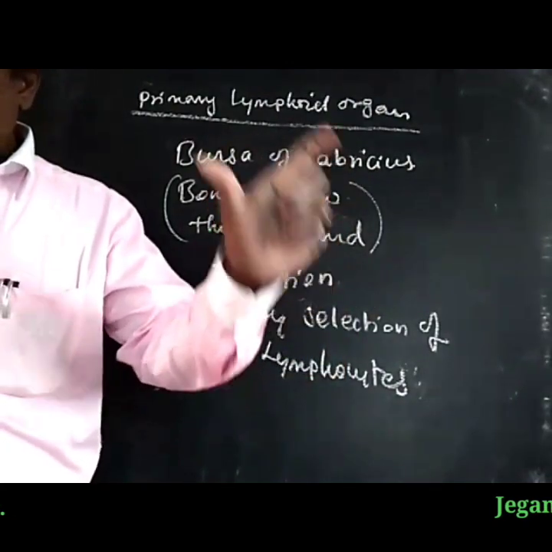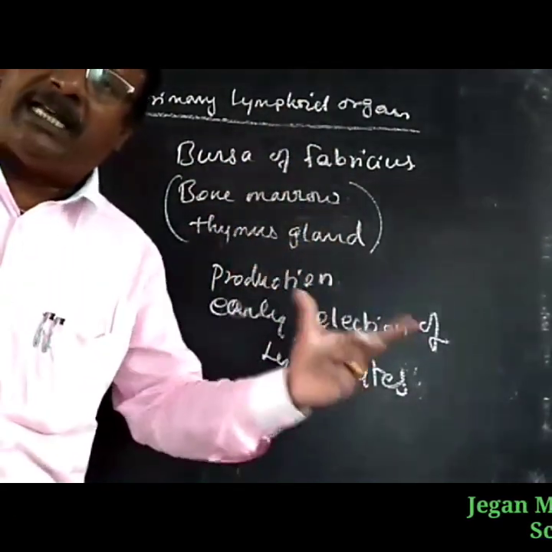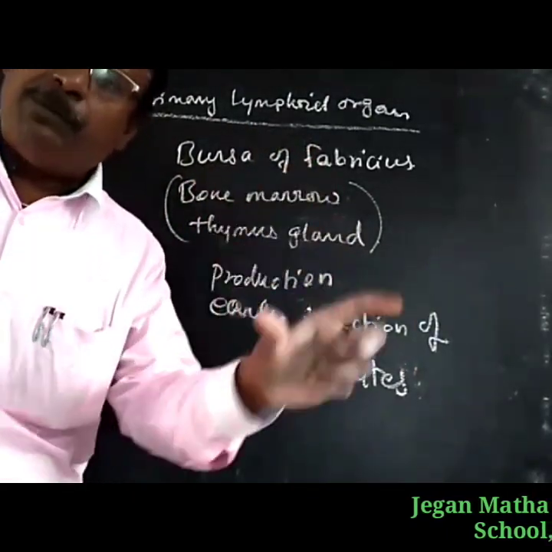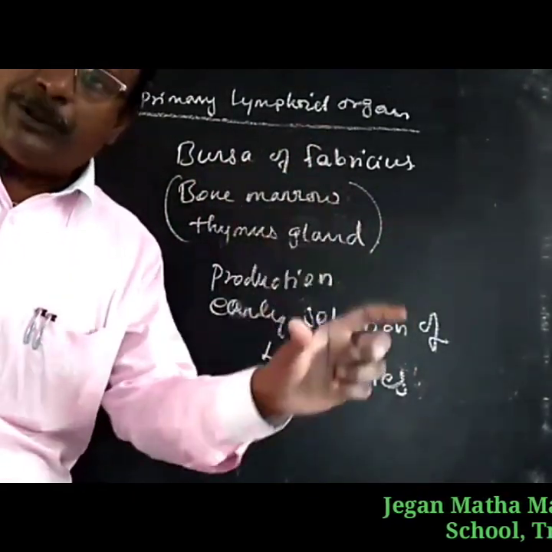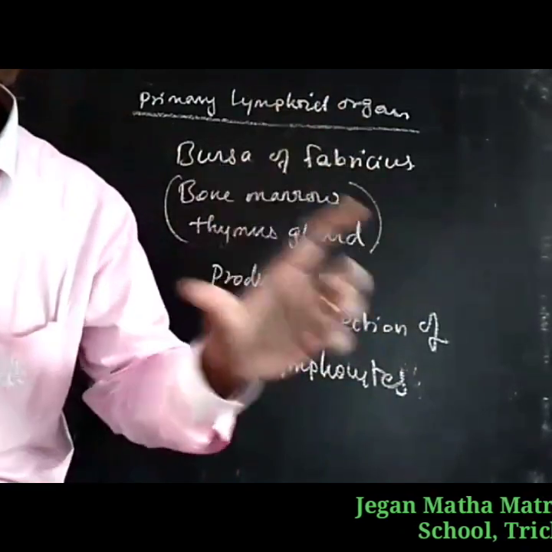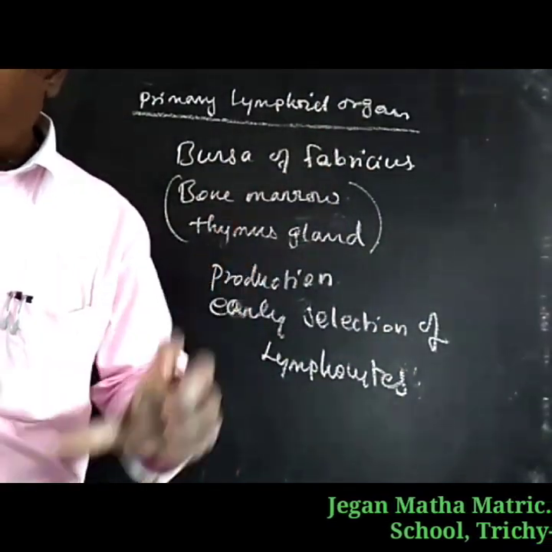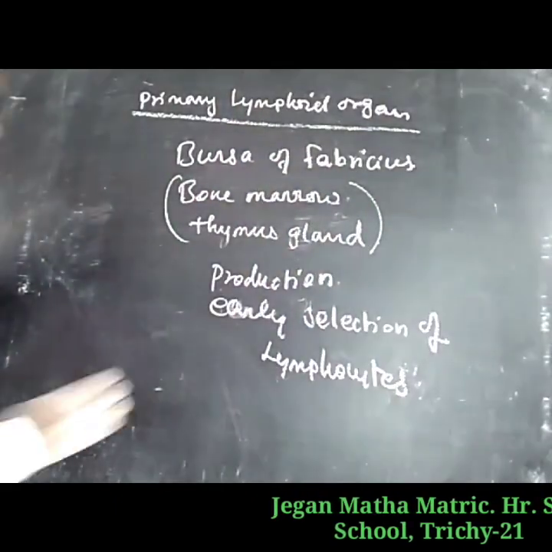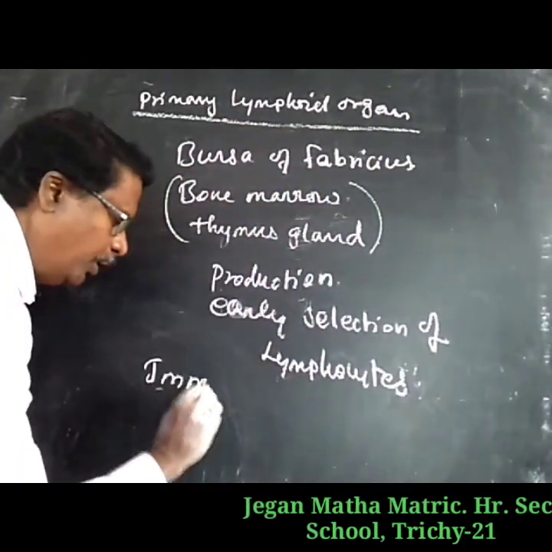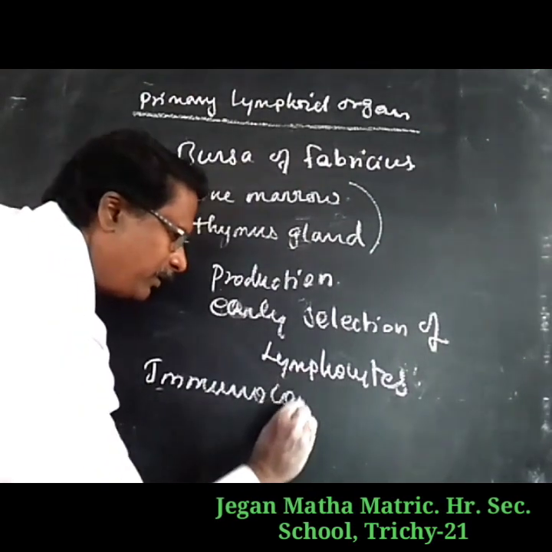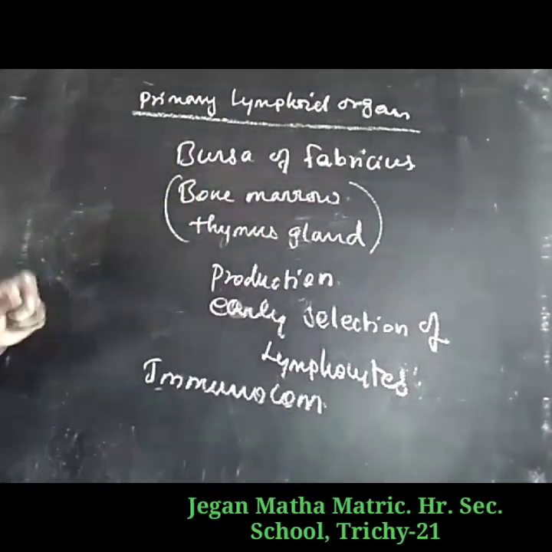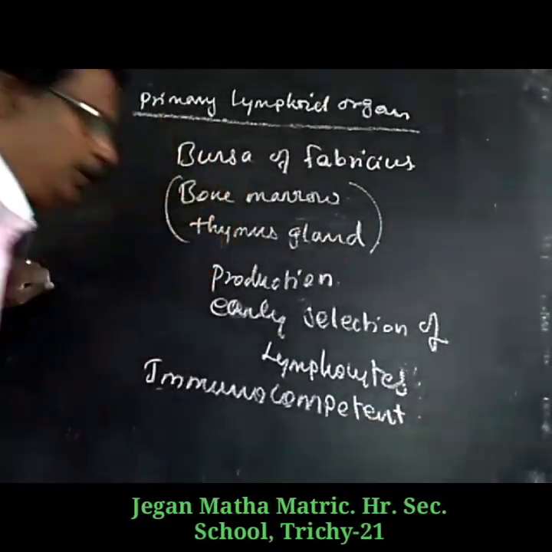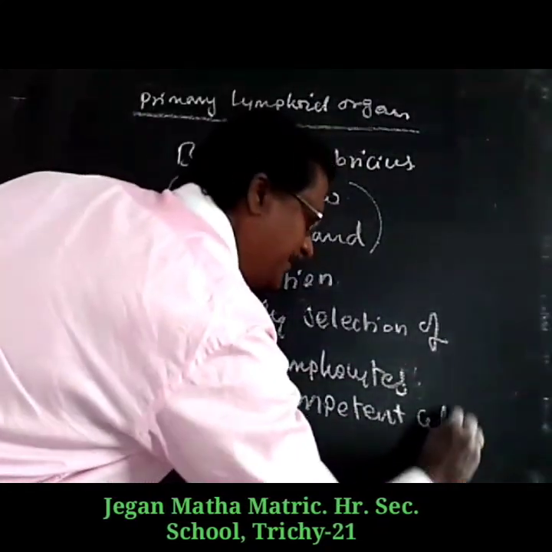Lymphocytes mature only in the primary lymphatic organs, and so they become immunocompetent cells.